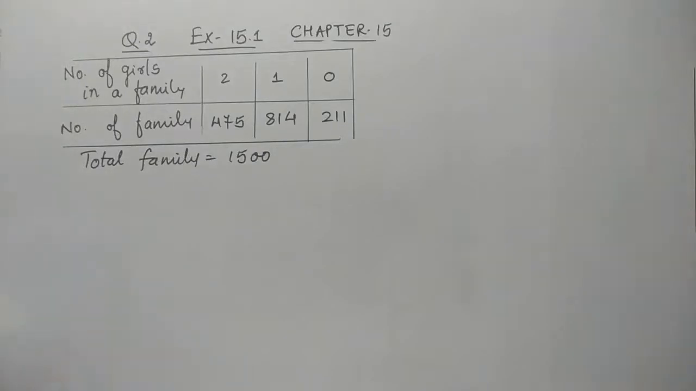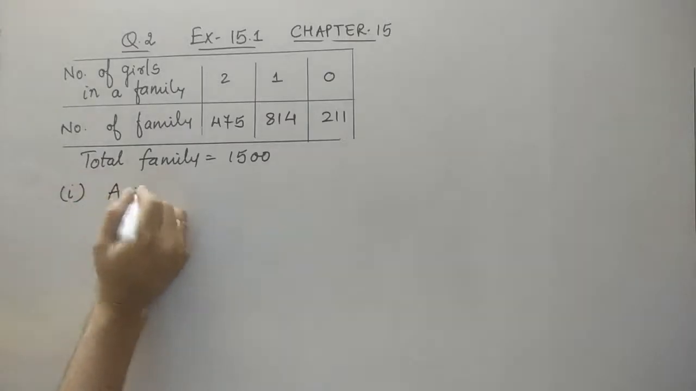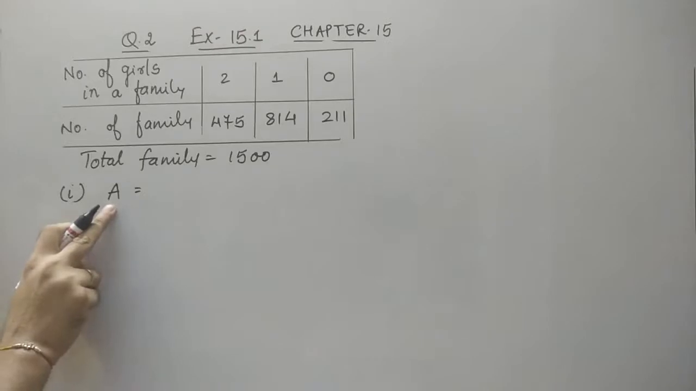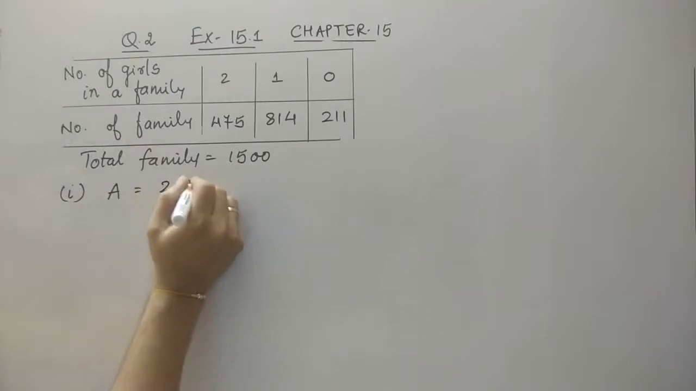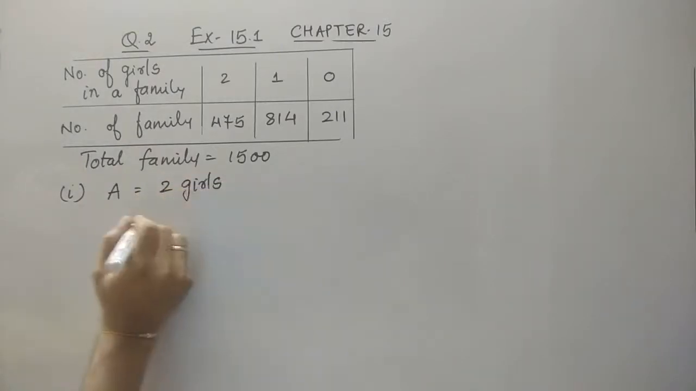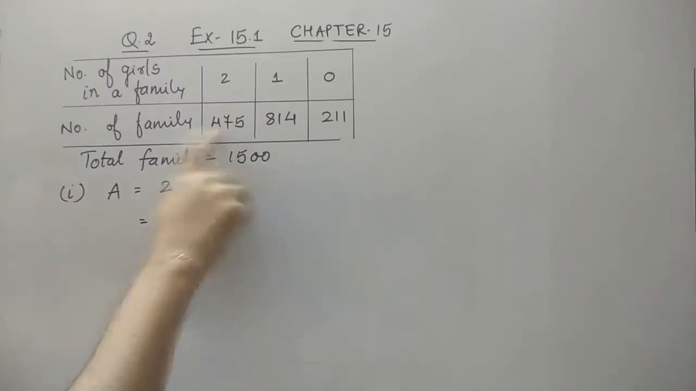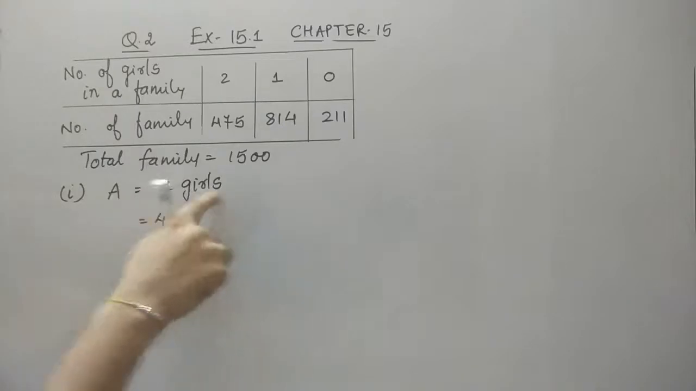Compute the probability of a family chosen at random having the first. We'll give the event as A. You can give E1, E2, E3, E4, but I'll name that event A. So compute the probability of a family having 2 girls. How many families have 2 girls out of 1500? There are 475 families having 2 girl children.